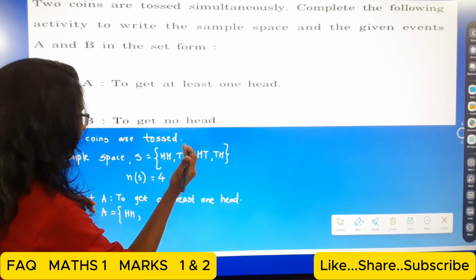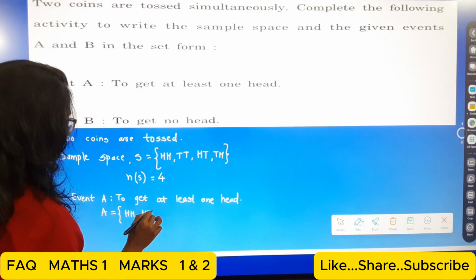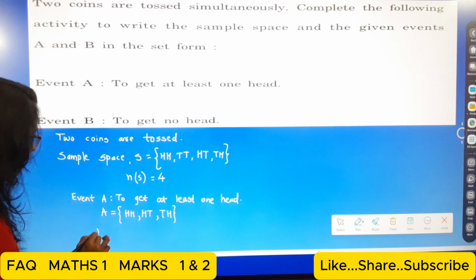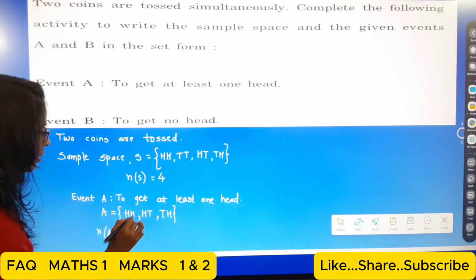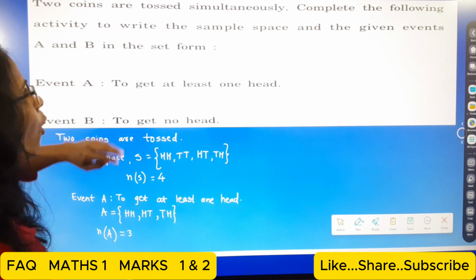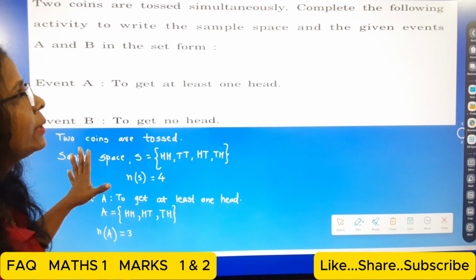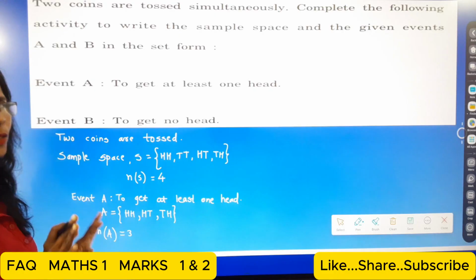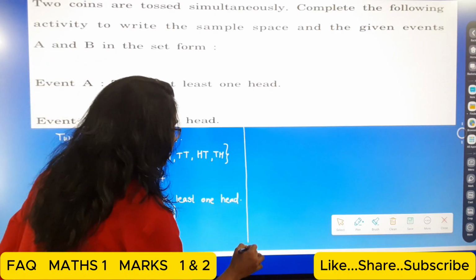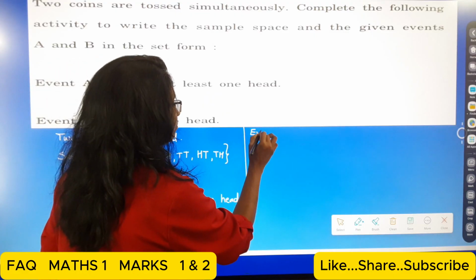HH here, no, that means do not take. HT yes, and here also TH yes. So now n(A) is equal to 3. Now here we have to only write down the sample space and the given event in the set form. So n(A). Okay, and then here the next one, that is the event B.